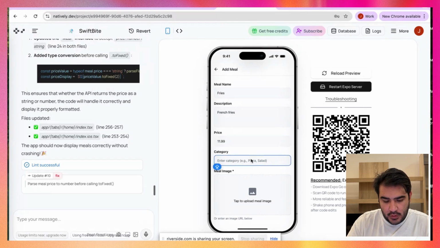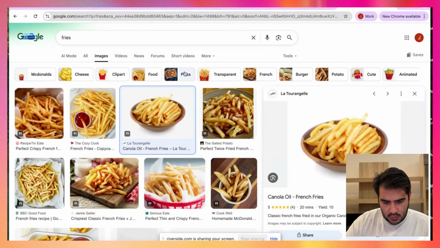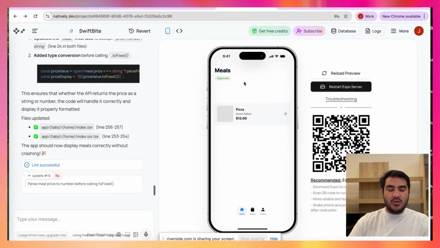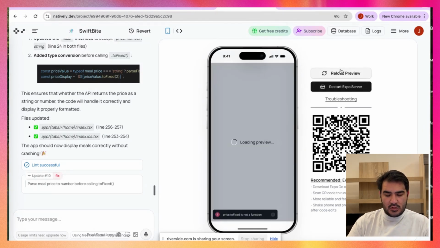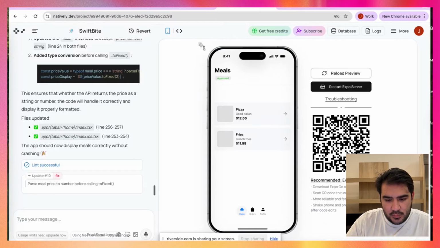11.99. Category here is snacks. Let's find the picture here. Okay, so let's take a picture of this. Let's upload it here. It might take some time for this to show. Okay, this is the issue here.